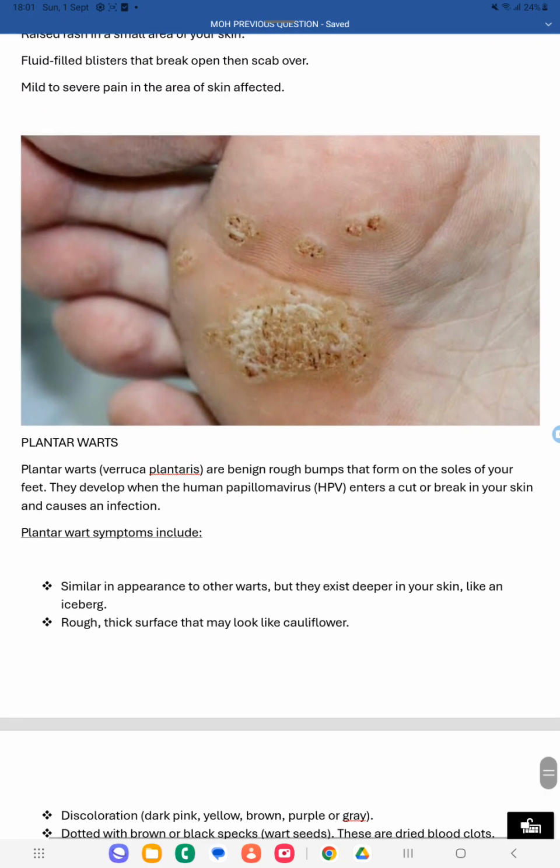Next picture you can see, this is plantar warts, otherwise known as verruca plantaris. It is a rough bump forming in the sole of your feet, that is called plantar warts. This is happening because of the human papilloma virus infection. Whenever you get a cut or a trauma in the feet area, through that way the HPV virus will enter into the body and then they will be creating these warts.